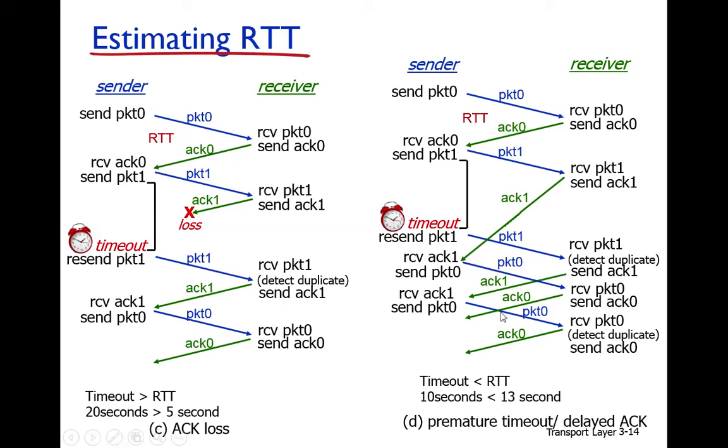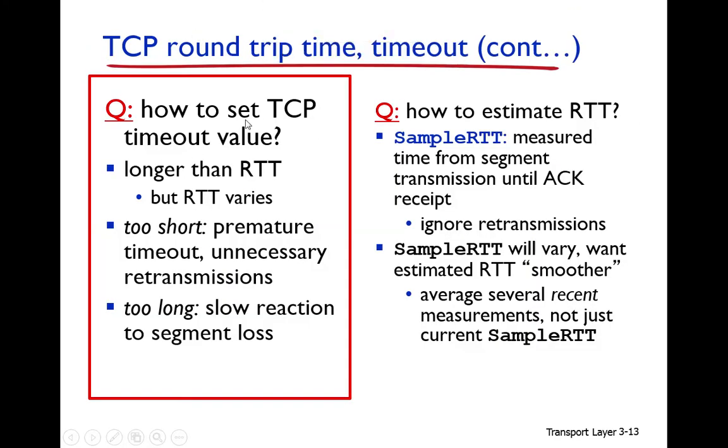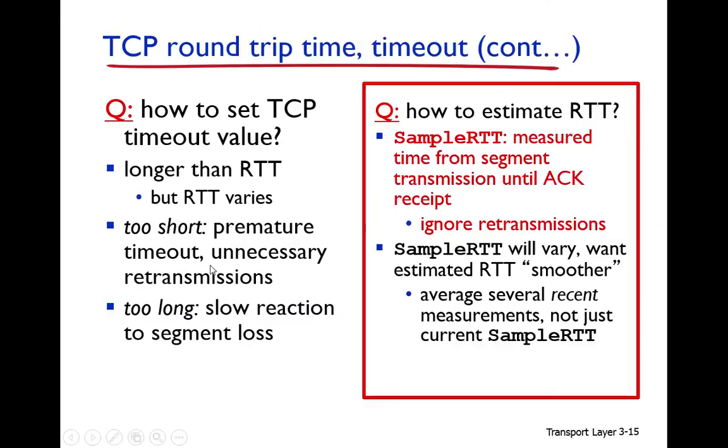So how do we set the TCP timeout value? If it is longer than RTT, it causes a slow reaction to segment loss. If it is too short, it causes premature timeout and leads to unnecessary, extra retransmission. Now we discuss how to compute the RTT, because the timeout should be equal to RTT.